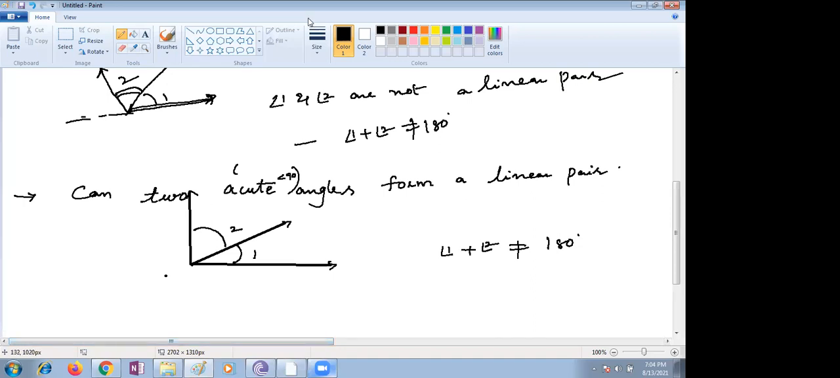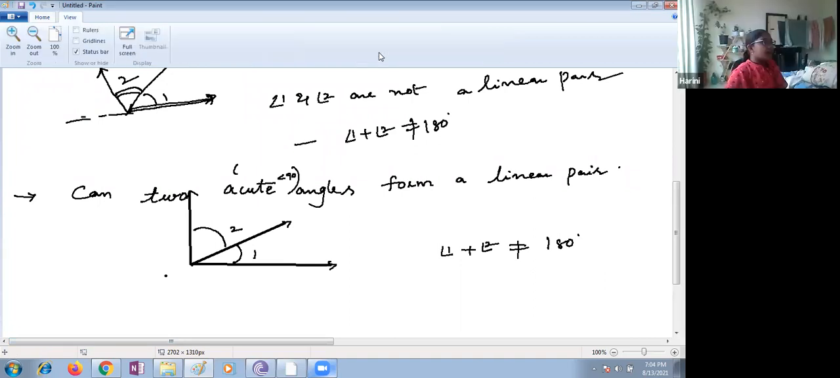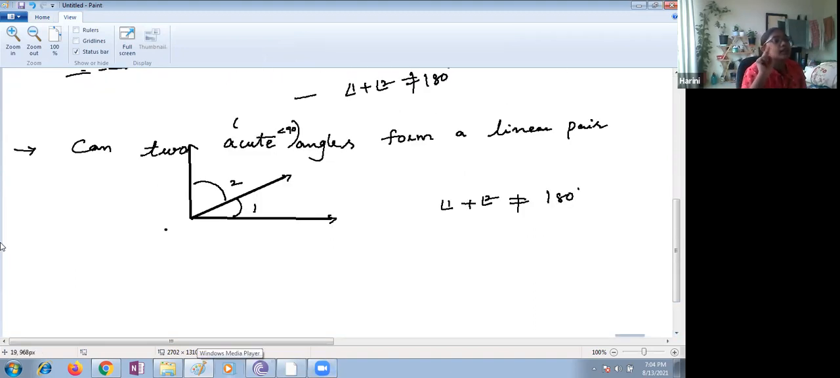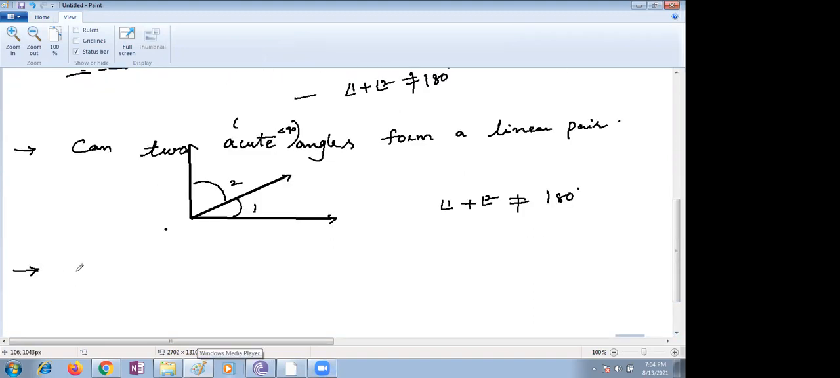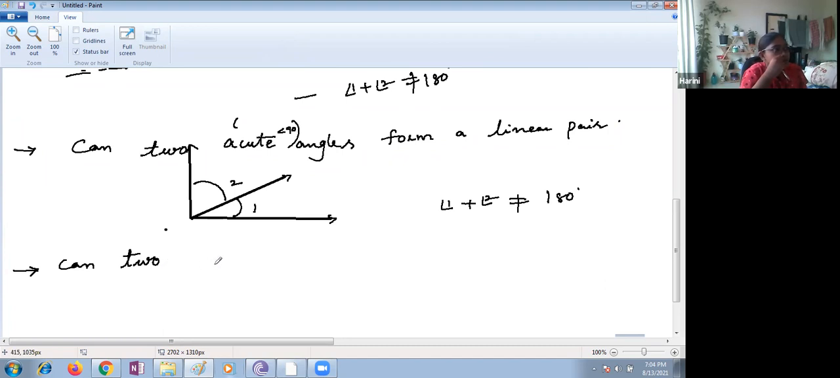Can two obtuse angles form a linear pair? Yes or no? Students: only an acute angle and an obtuse angle can form. Teacher: one minute, let me write that. An angle less than 90 is acute. Students: ma'am, two obtuse angles can't form a linear pair.